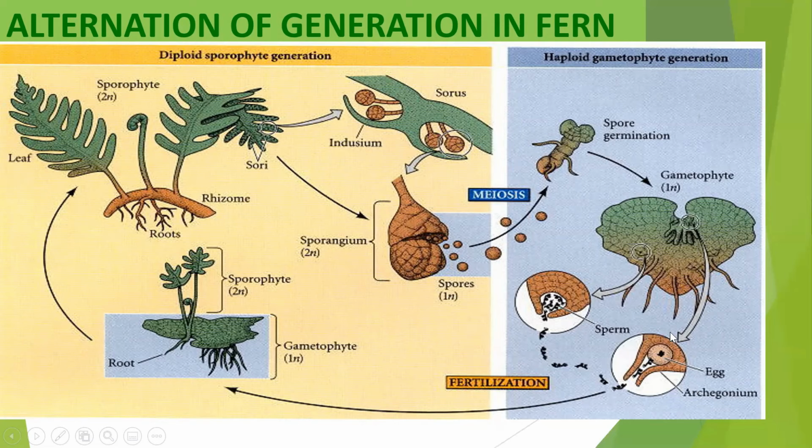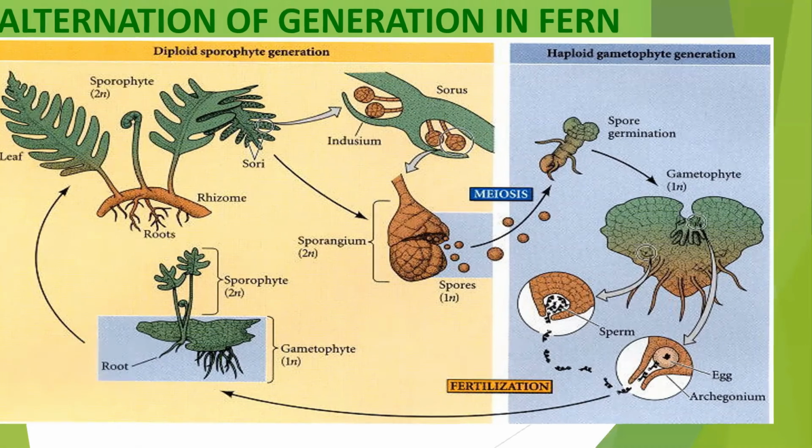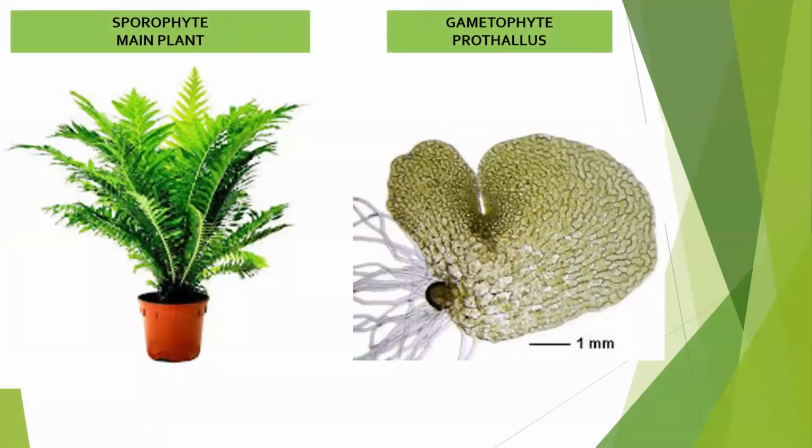So now here the diploid zygote is formed, and that undergoes mitosis division and gives rise again to a new plant. So you can see both the phases are prominent here. Both are independent, both carrying out the process of photosynthesis. So this is the reason that this cycle is called diplohaplontic life cycle.